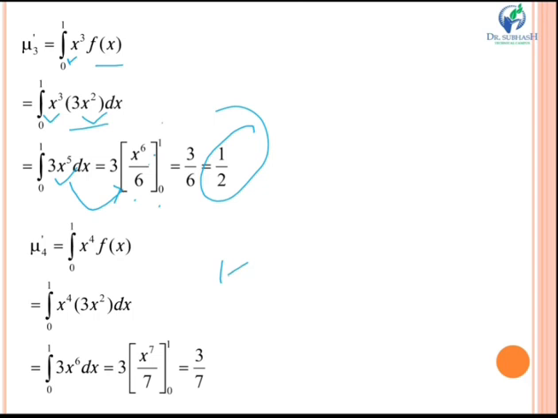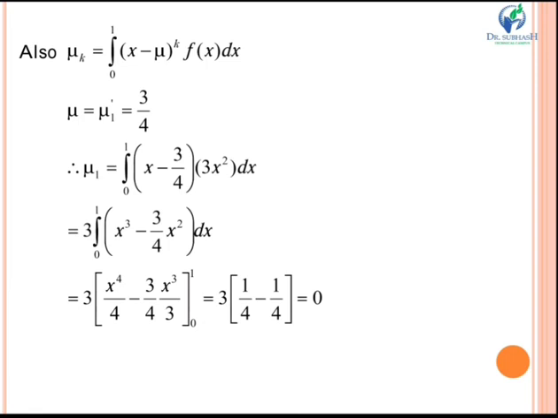Similarly, when you put k equal to 4, you get mu 4 dash equal to integration 0 to 1 of x raised to 4 into fx. Fx is 3x square. Multiplying these two terms, you get 3x raised to 6. Integration of x raised to 6 is x raised to 7 upon 7. Again putting the limits, upper limit minus lower limit, you get your answer as 3 by 7.